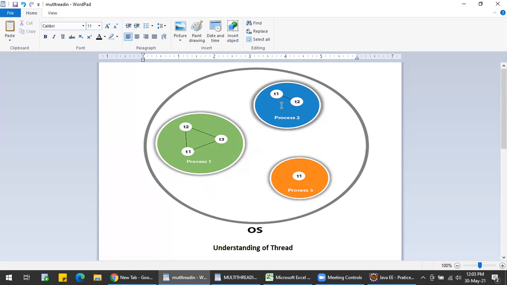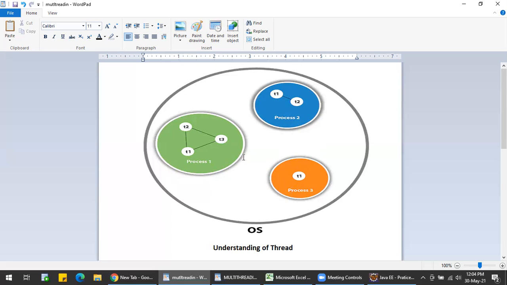There can be multiple processes inside the OS, and there can be multiple threads in each process. It is not required that only 1 or 2 threads are there in a process. There can be multiple threads in a process and multiple processes in the OS. This is what we have to understand in multi-threading.